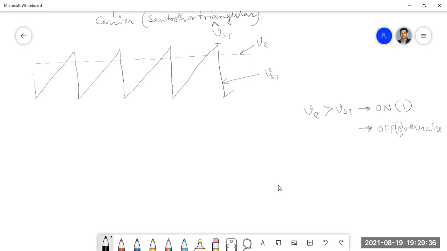So according to this logic, what should be the output? Let me first drop these vertical lines.